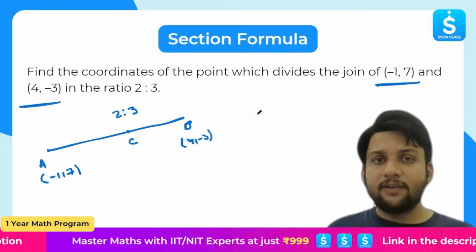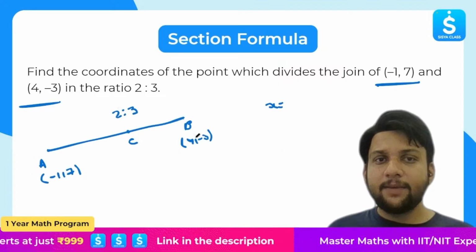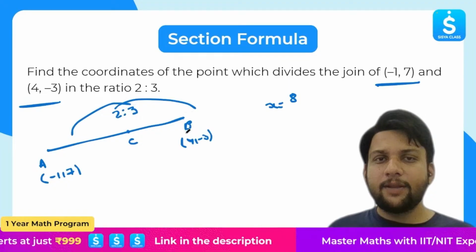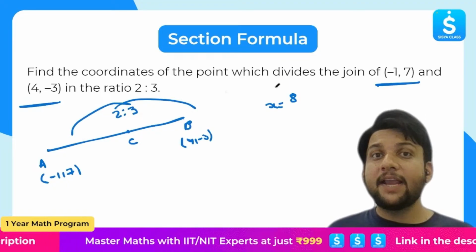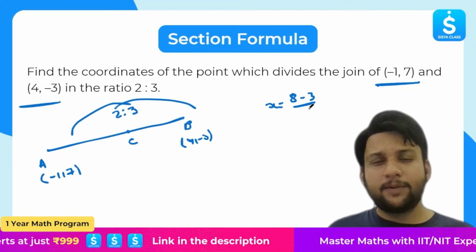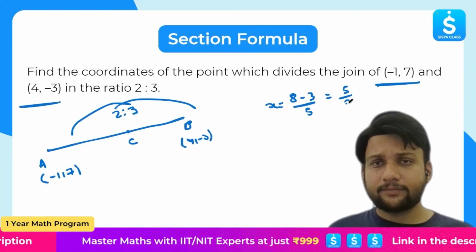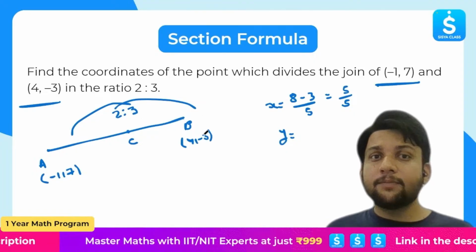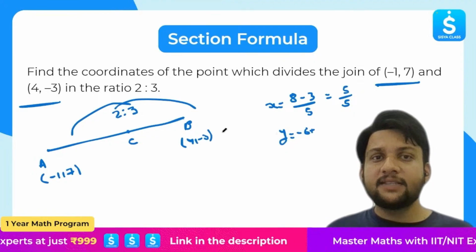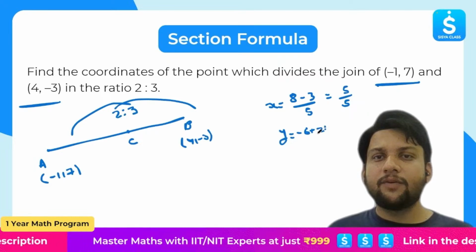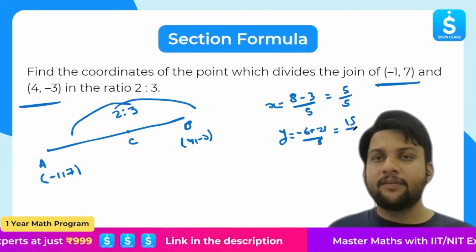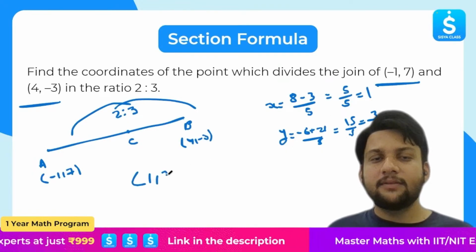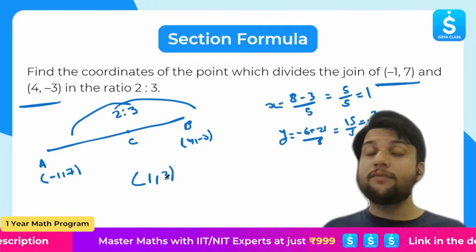Again, same thing, x will be given by, come on, 2 multiplied by 4, 8. I'll just draw these arrows, it will be clear. 2 multiplied by 4, 8, plus 3 multiplied by minus 1, that is minus 3, over 2 plus 3, 5. That is 5 by 5. Similarly, the y coordinate will be given by 2 times minus 3, minus 6, plus 3 times 7, that is 21, over 5, which is 15 by 5. So this will give x as 1, this will give y as 3. So the point is (1, 3).